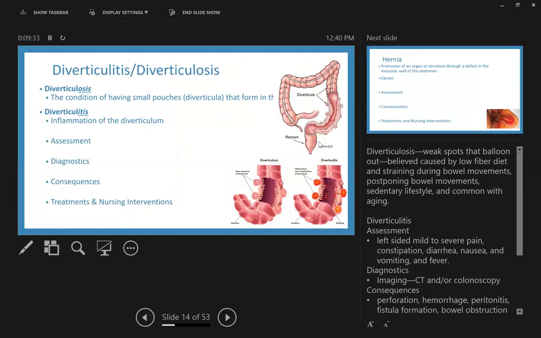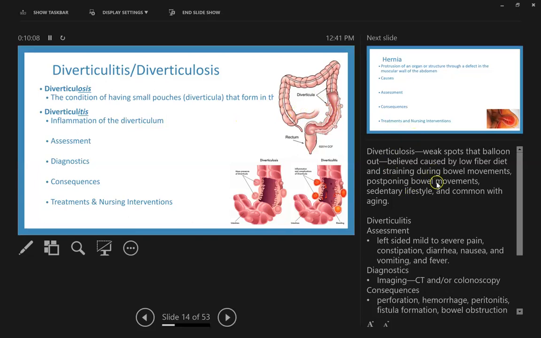Okay, diverticulitis versus diverticulosis. Diverticulosis is the condition of having small pouches called diverticula that form in the large bowel. So here's this picture, and the diverticula are these small little pouches that protrude off the colon. Having those is abnormal, and that's called having diverticulosis. Now, if those little pouches get infected and inflamed, then that person has diverticulitis, which is inflammation of the diverticulum.